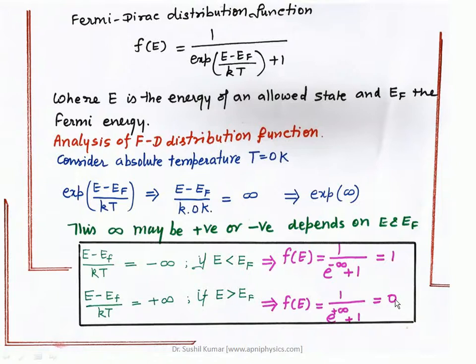It means there is no chance of an electron in that particular energy state. So one can analyze the Fermi-Dirac distribution function this way, but this is true when the temperature is 0 Kelvin. All the energy states are either completely filled or completely empty.